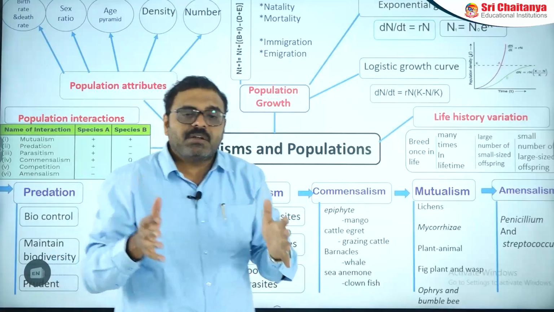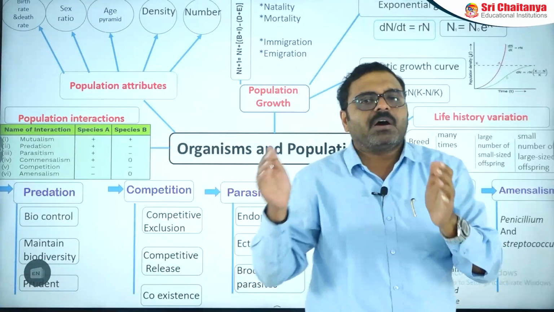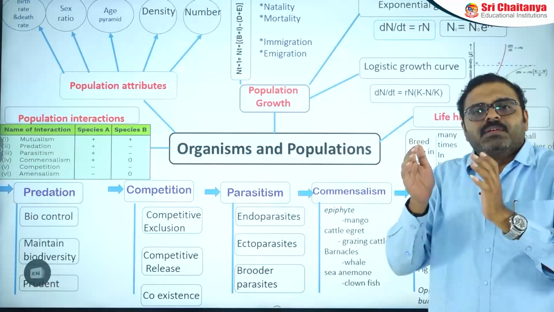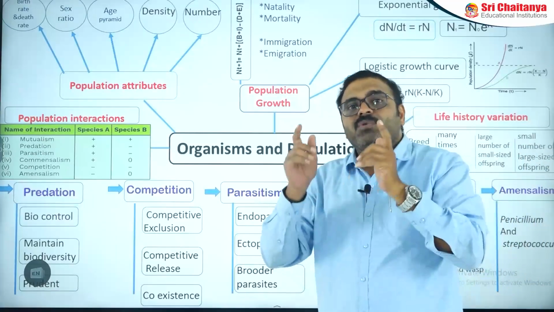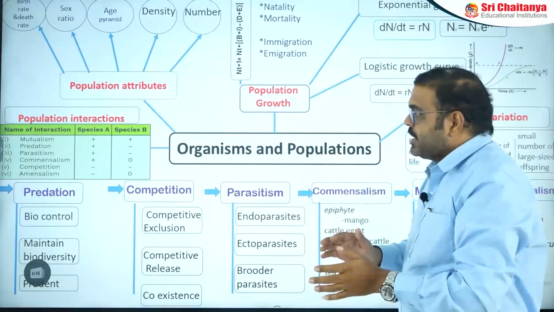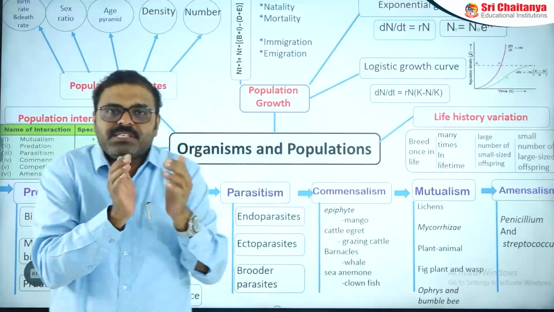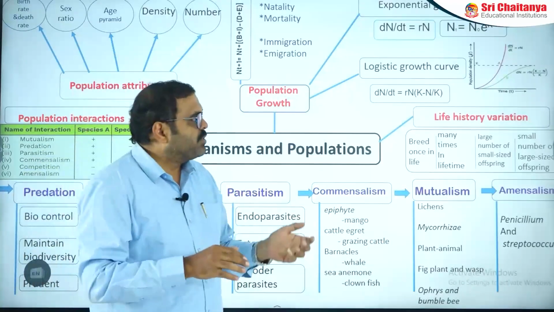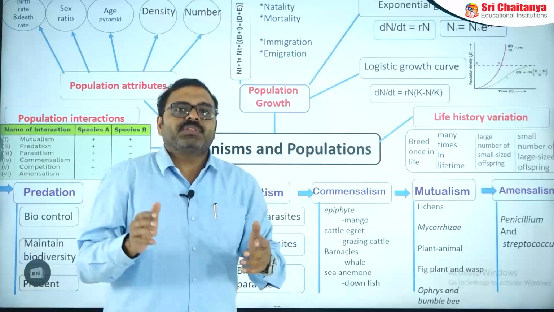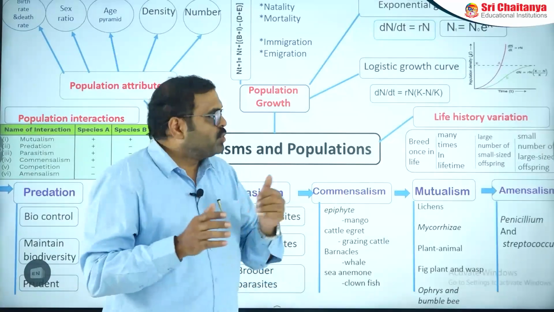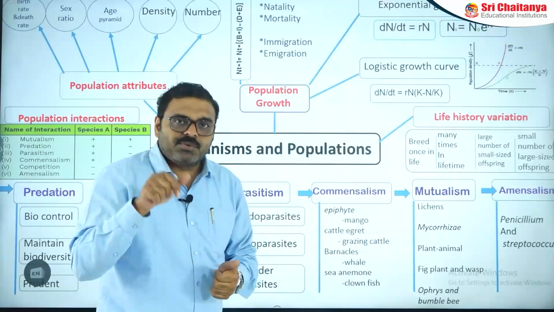Some animals are breeding throughout life, but some are breeding only seasonally and some are breeding only once in a lifetime. In other cases, some organisms lay offspring that are huge in number but very small in size. But some organisms produce large-sized offspring in less number. So life history variations are also something we need to discuss.